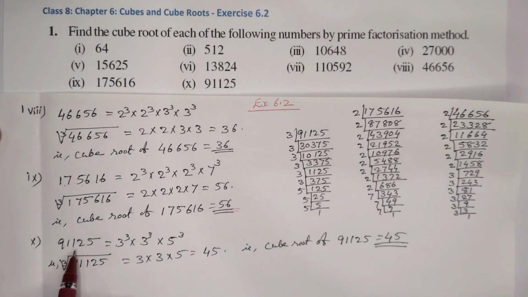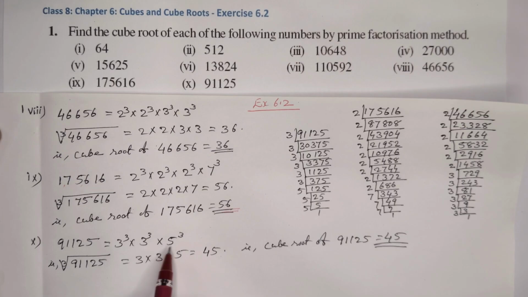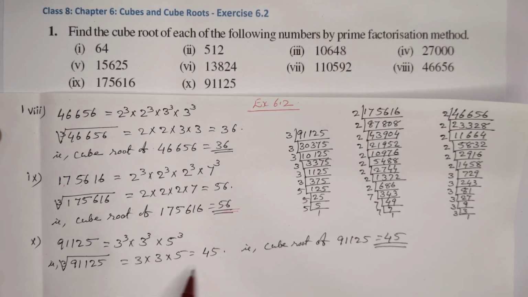Here 91,125. 3 cube into 3 cube into 5 cube. The cube root of that number is equal to 45. So we can write the cube root of 91,125 is equal to 45.